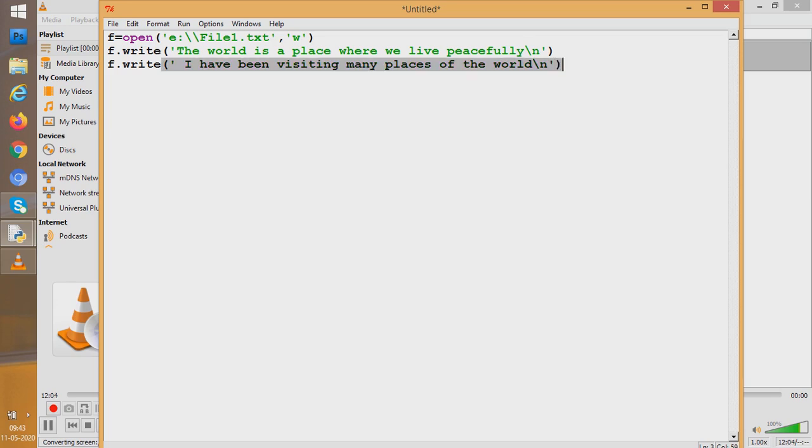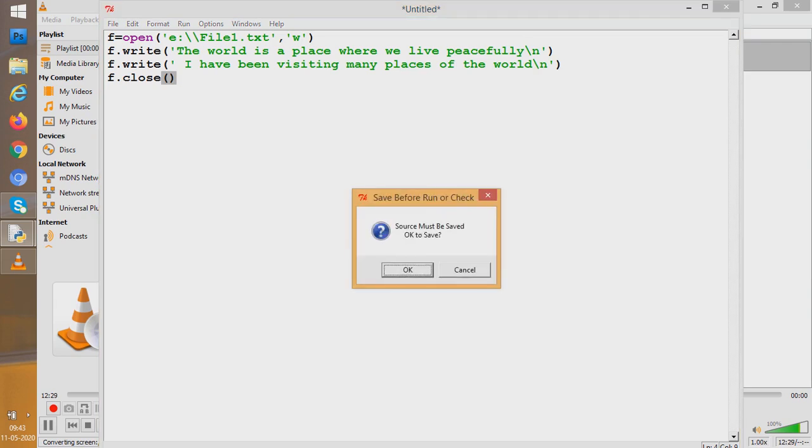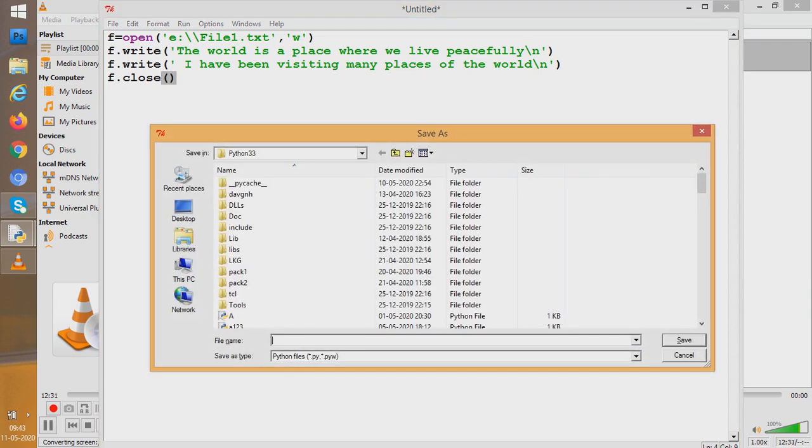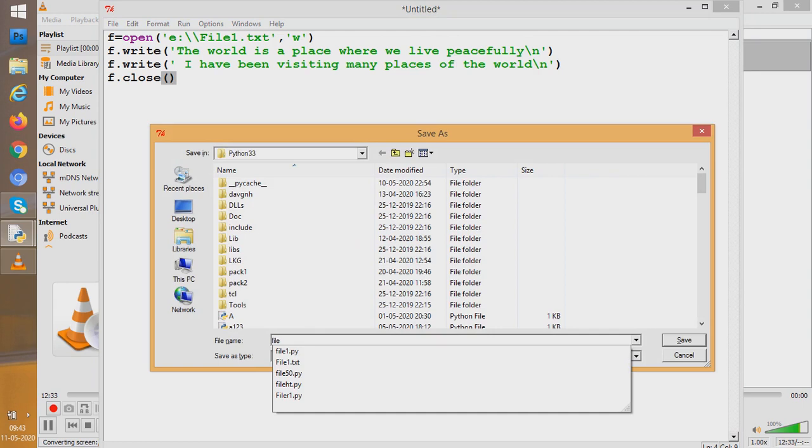Understood? As I wrote my lines, what I'll do next is close the file. Whenever you open the file, it is your duty to close the file. And you know, students, I'm done. I have written the code that would create a brand new file for me, and it will write these 2 lines in that file. So let us now go and try to run it. So I run it. It asks for a name. So I give file, say 7, as a name.